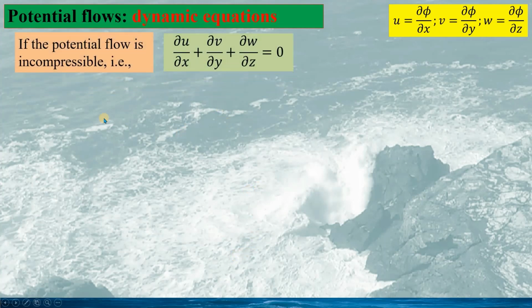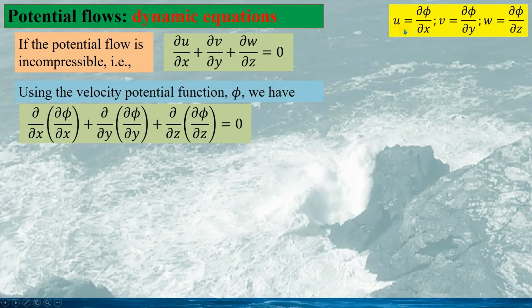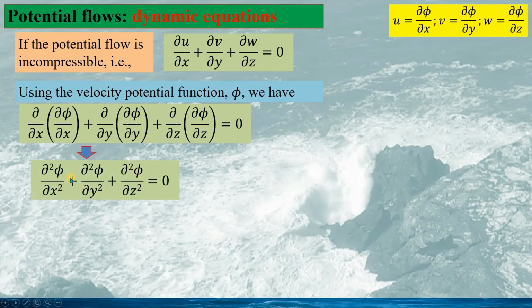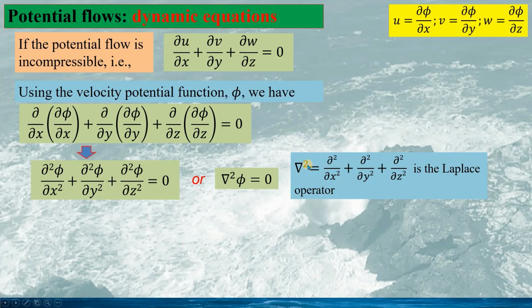To build the dynamic equation for the potential flow, we can apply the continuity equation. Here, the flow is incompressible, so the continuity equation is given as this. If we substitute the expression of the velocity components into the continuity equation, we have this expression. We can write the equation as this, or in a compact form using the Laplace operator. Here, nabla squared is the Laplace operator.